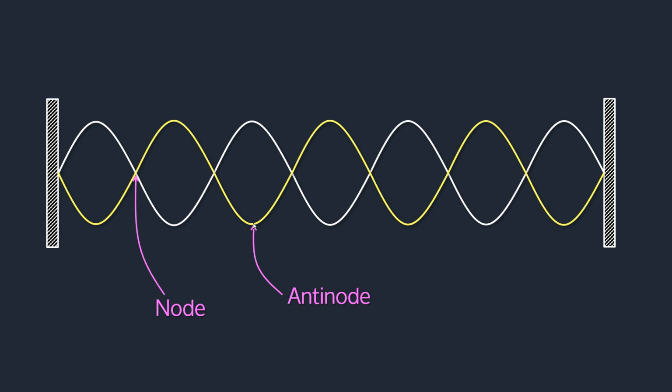Okay. Now, this is a node. How many nodes do you see here? There is a node, a node, a node, a node, a node, a node, a node, and a node. How many nodes are here? 1, 2, 3, 4, 5, 6, 7, 8.